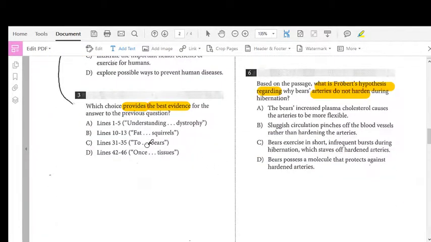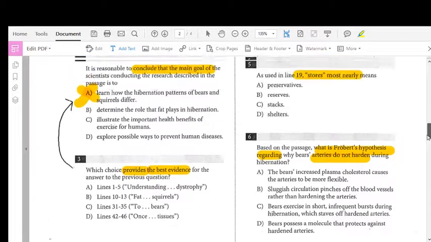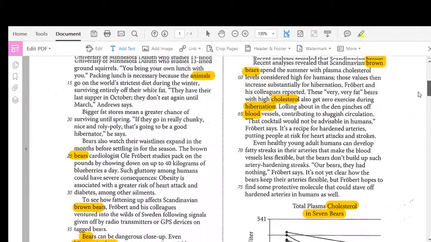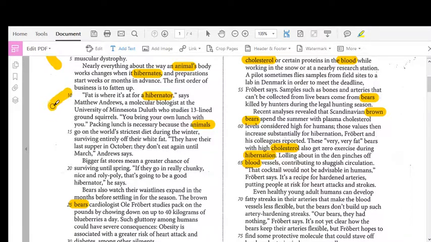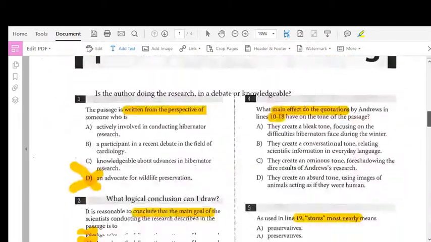My second chunk is lines 10 through 13, and that is right about here. It says, fat is where it's at for the hibernator, says Matthew Andrews, a molecular biologist at the University of Minnesota Duluth, who studied 13-lined ground squirrels. You bring your own lunch with you. Packing lunch is necessary because the animals go on the world's strictest diet during the winter. I'm going to stop there because I know I got to 13 because I got to 15. So that's my second choice.